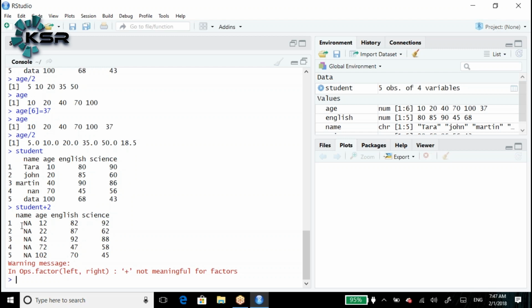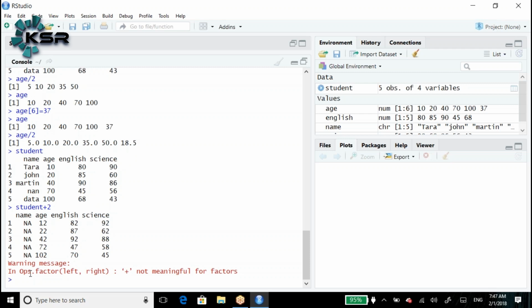NA means not available or not applicable. 10 plus 2 is 12. 80 plus 2 is 82. 90 plus 2 is 92. The same way, John plus 2, does it make sense? It doesn't make sense. So it is giving the value as NA. 20 plus 2 is 22. 85 plus 2 is 87. 60 plus 2 is 62. The same way it is applicable for the remaining values.